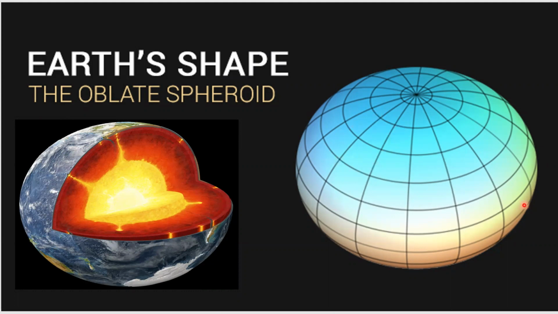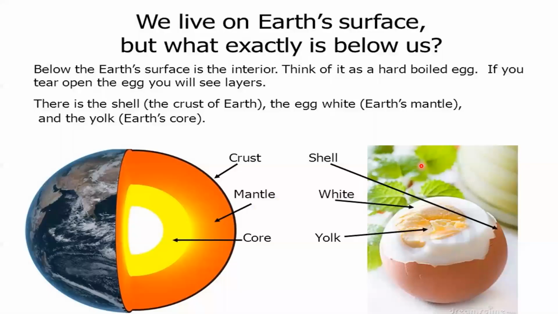And the shape of the earth is oblate spheroid. What is the meaning of oblate spheroid? It is bulging near the equator. It is not a perfect sphere. It is bulging near the equator and slightly flattened at the poles. That is called an oblate sphere.